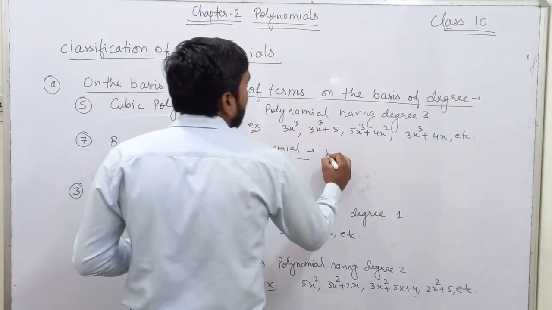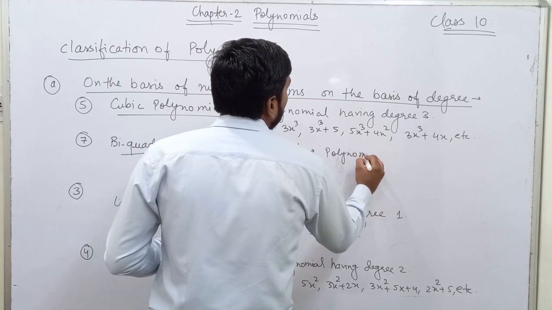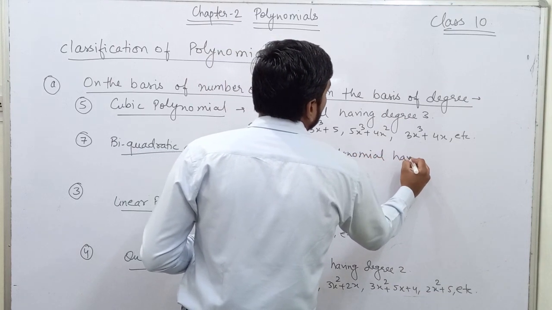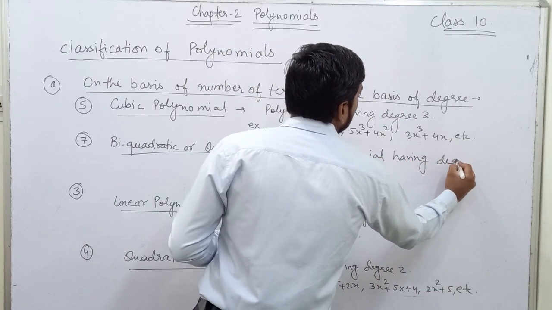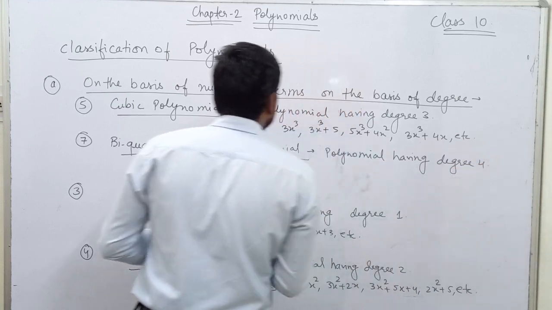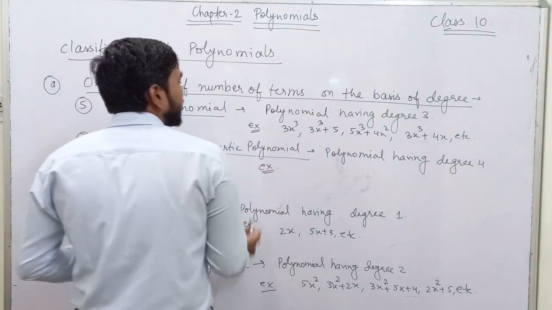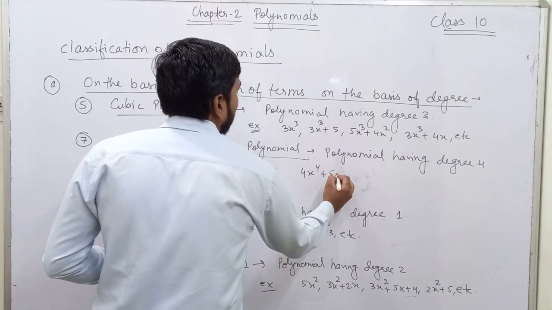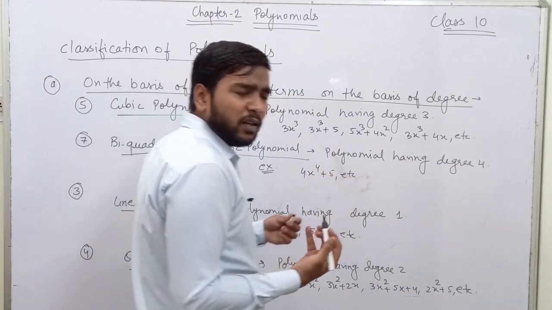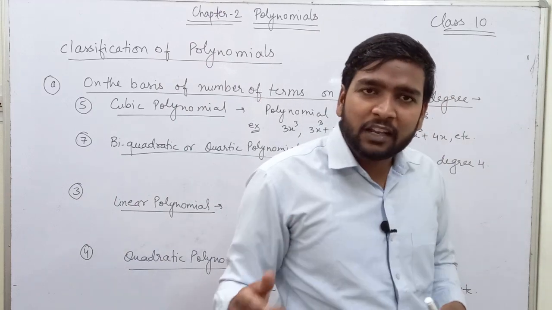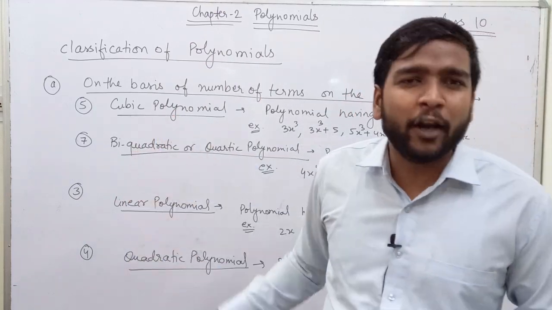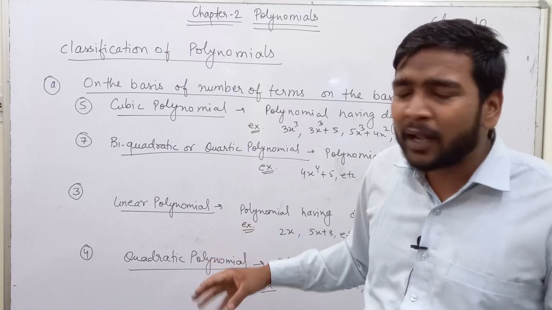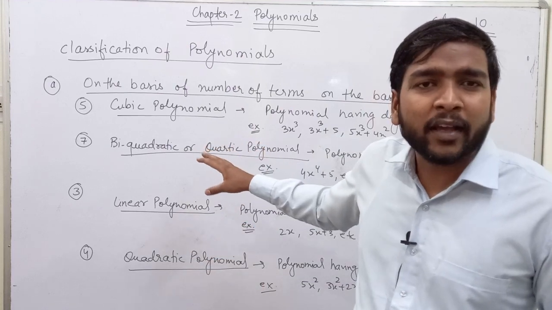Simply I can write polynomial having degree 4. You can write the examples yourself now. I will just write 4x power 4 plus 5. In the same way, if I add a cubic polynomial, a quadratic polynomial, a linear polynomial, a constant polynomial, the result will still be a biquadratic polynomial.